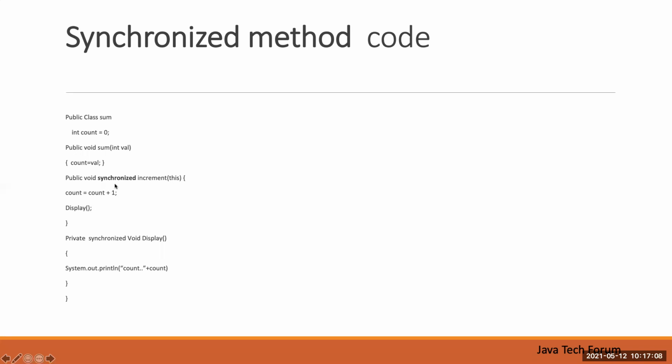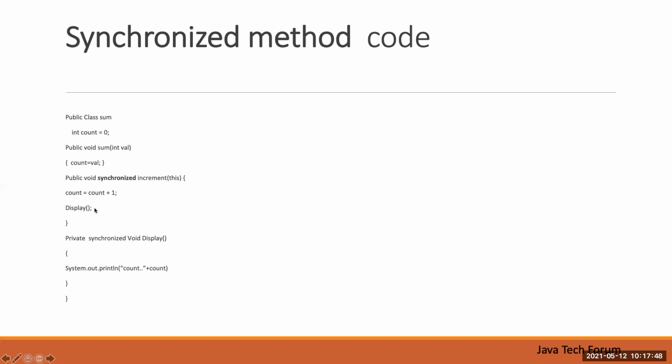Wherever you want the critical section to be accessed by one thread at a time, you can define that method as a synchronized method. Internally everything is taken care of. Once one thread comes inside, that thread acquires the lock of this particular class object and processes. Once processing is completed, it releases the lock, and then the other threads continue to access this method.